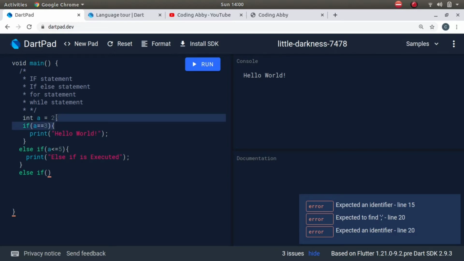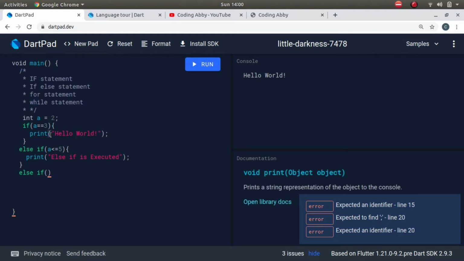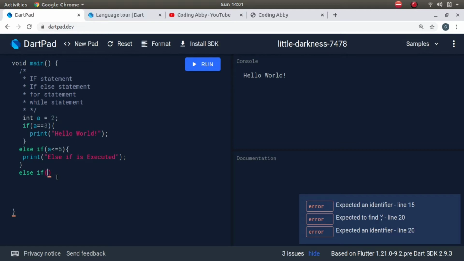Whatever matters is the proper syntax: a semicolon after every statement, and appropriate use of these braces. That tells the Dart language that this is my code, and there is no need to follow any spaces pattern. I can put any number of spaces or tabs here. Okay, no problem. We were on else if.